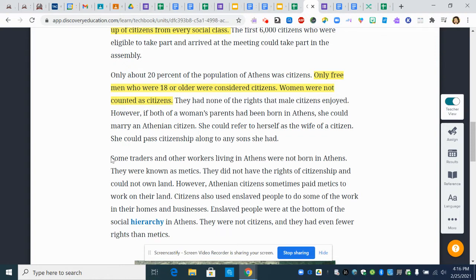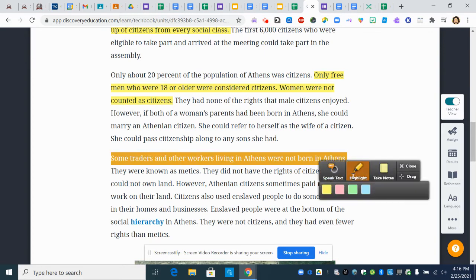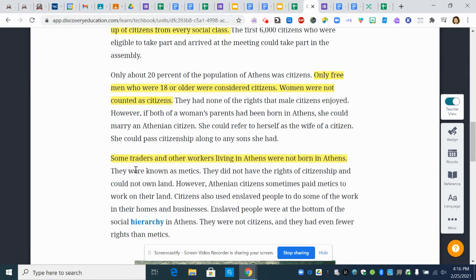So I think that it's important to highlight metics.